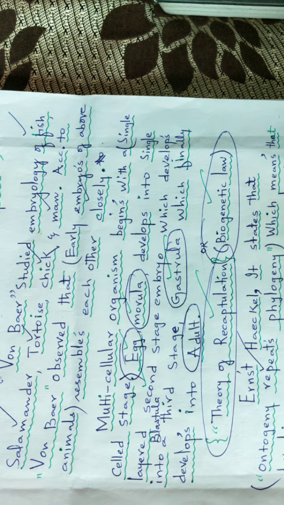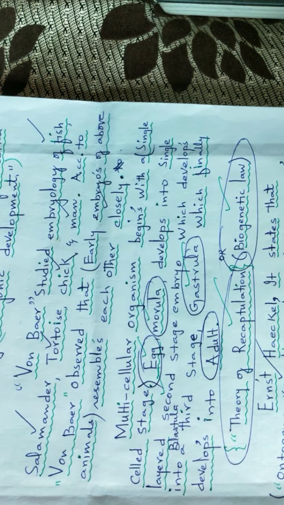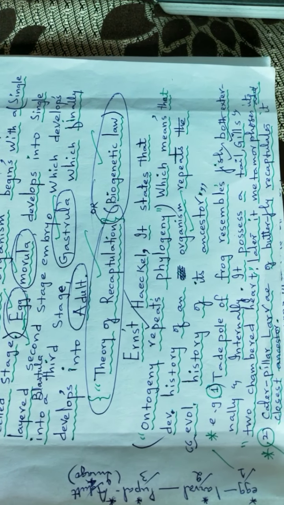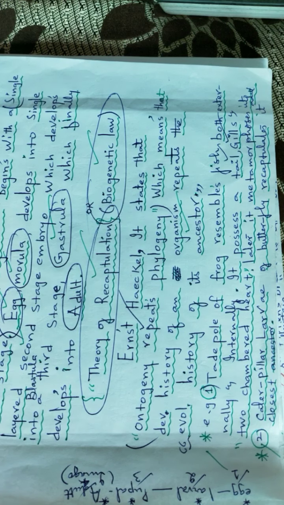So with this we can conclude that organisms have not evolved all at a time or suddenly, but one after the other, completing the process gradually, bit by bit. So we conclude that all multicellular organisms begin with a single cell stage.